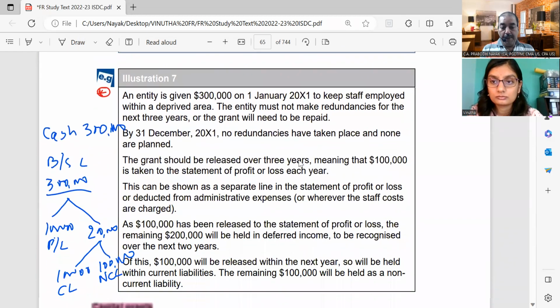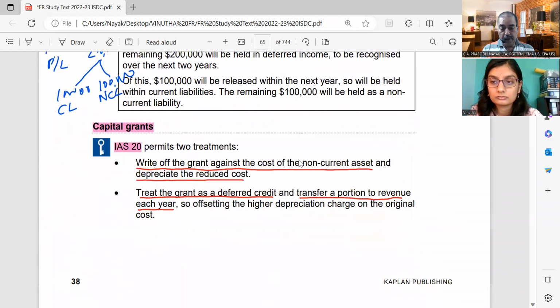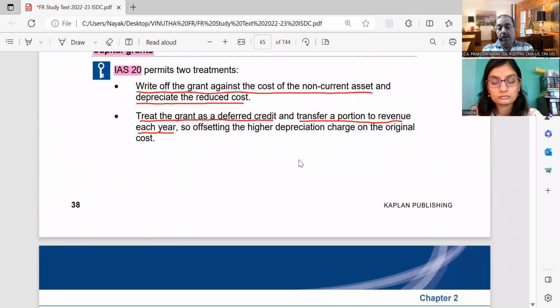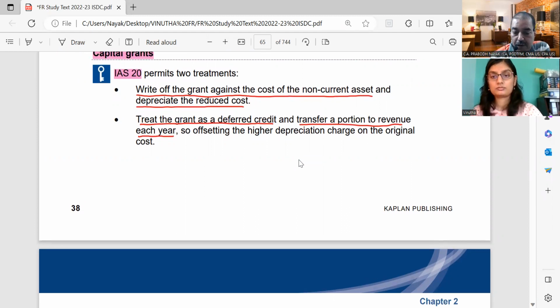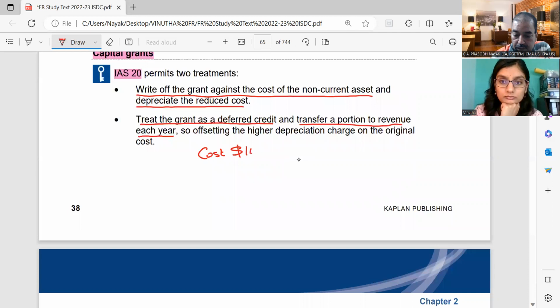Coming to capital grants. This is very important. Write off the grant against the cost of the non-current asset. There are two different methods in which you can treat this capital grant. One is, suppose your cost of the asset is 1 lakh, and grant received is 60,000.